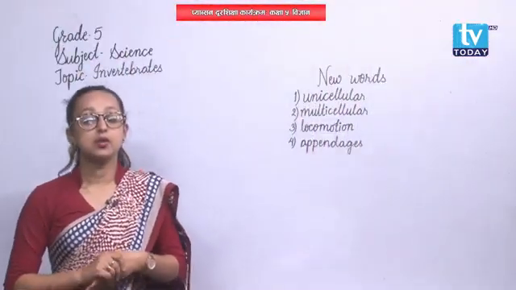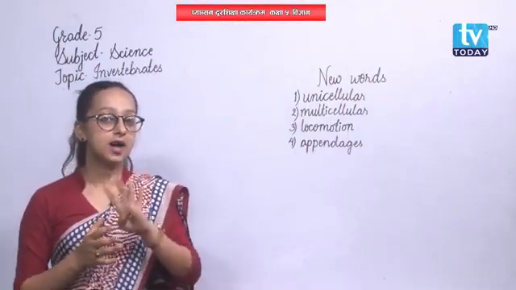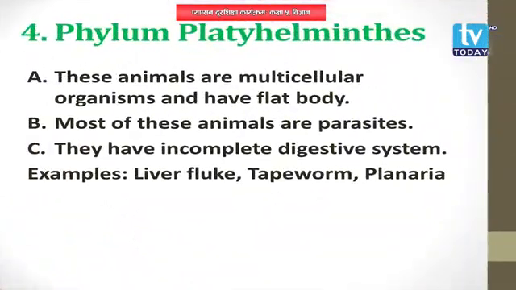Well, now let's move on to the fourth phylum, that is phylum Platyhelminthes. Okay, what sort of animals are included in Platyhelminthes? I have already told that in phylum Protozoa only unicellular animals are included. That means all the other phyla have multicellular animals.